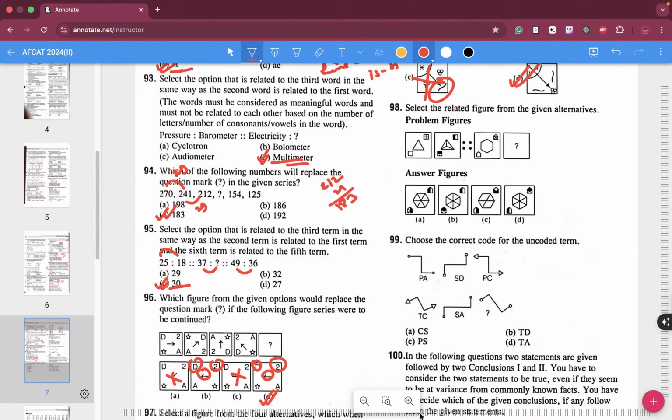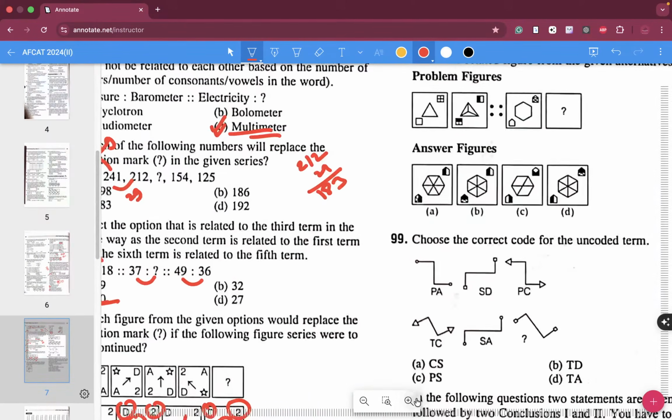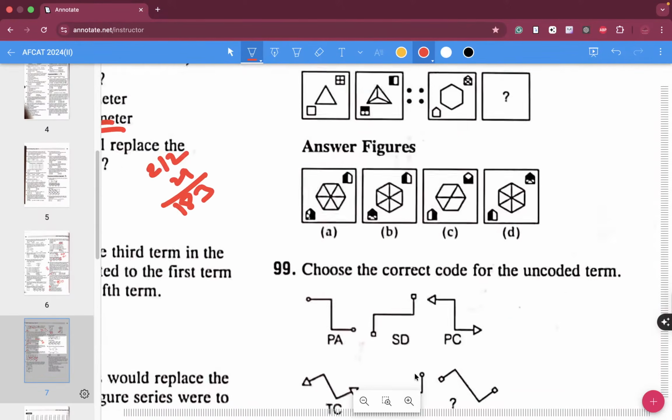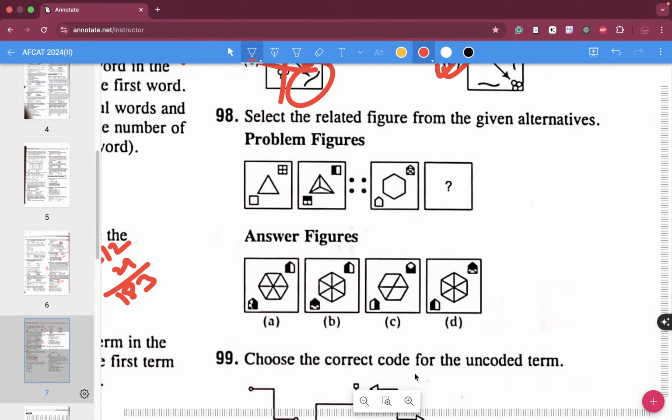So we'll move to the third last question for the day, 98. Question number 98. Triangle each of the corners.